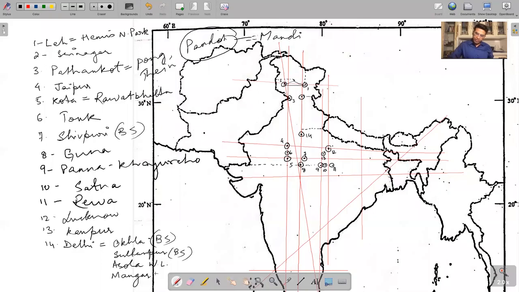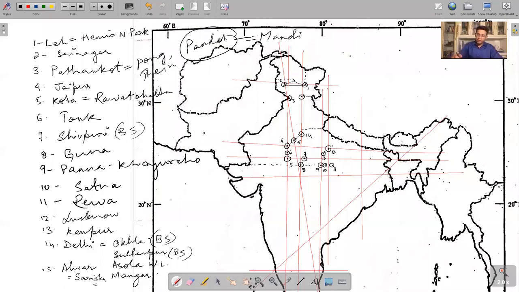So Alwar approximately, if you mark this as Jaipur and this as Delhi, then Alwar is more or less at the midpoint on this line here. This is Alwar. So I could also add 15 here. Mangar Forest, right from Haryana till Alwar. So 15 is Alwar. Alwar is also Sariska National Park, the Project Tiger reserve and also a national park. Alwar is in Rajasthan.